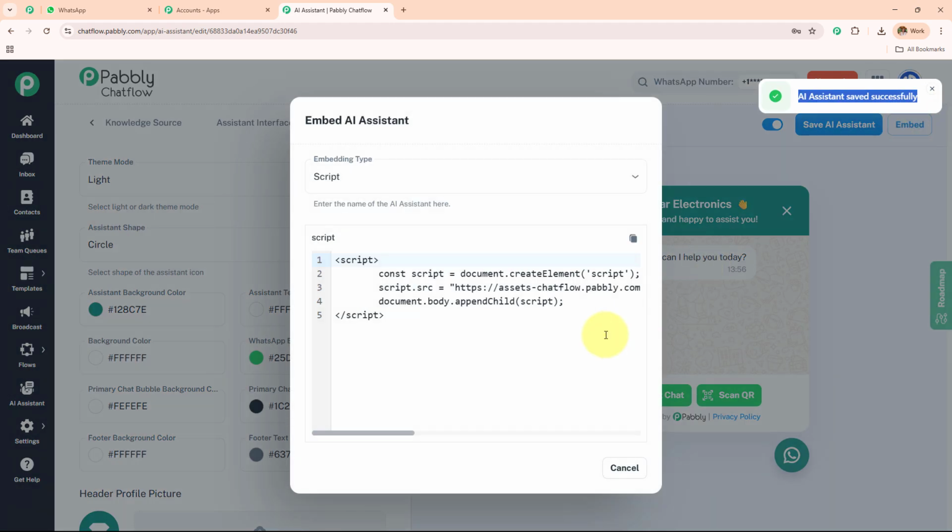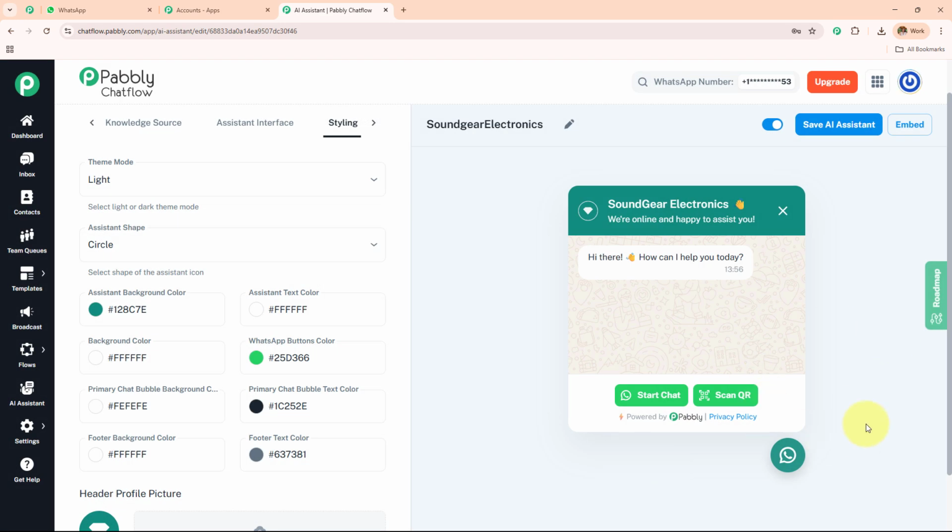You can also embed this AI assistant which you have created to your websites with the help of this code. You can simply copy and paste this code to your website and this AI assistant will start operating there. Here we also have this option of start chat and then scan QR. If I open this, you will be able to scan this and then send the message. So here we have saved this AI assistant. We have successfully created this AI assistant.